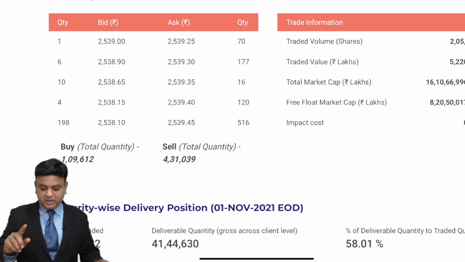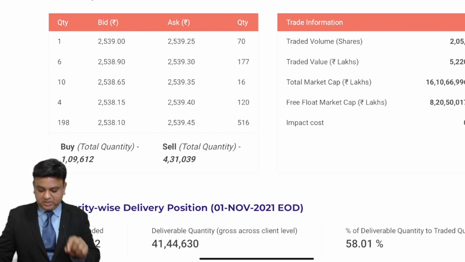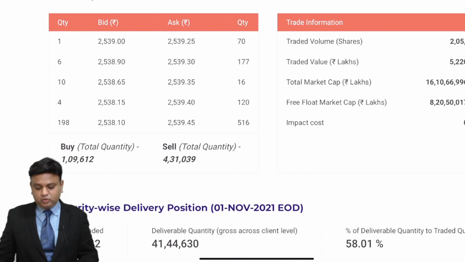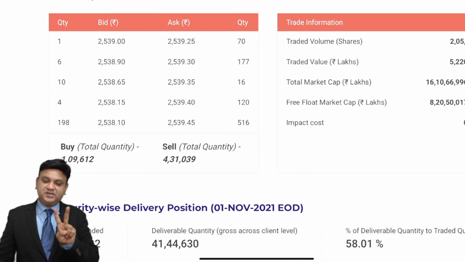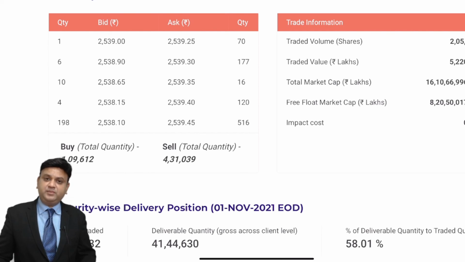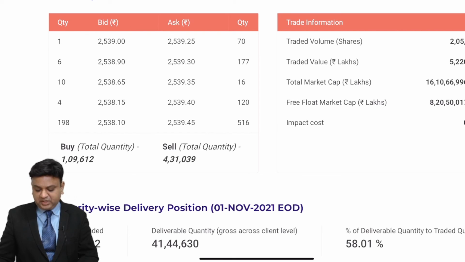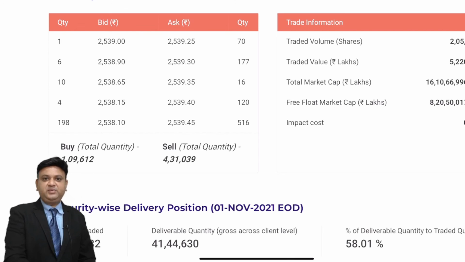Afterwards, you will find that the quotation in the market is 2538.90 and on the opposite side 2539. That is the way you will find the quotation. 2538.90 is the price at which a trader wants to buy 6 shares, and 2539 is the price at which somebody wants to sell 69 shares. Why 69? 70 minus 1.